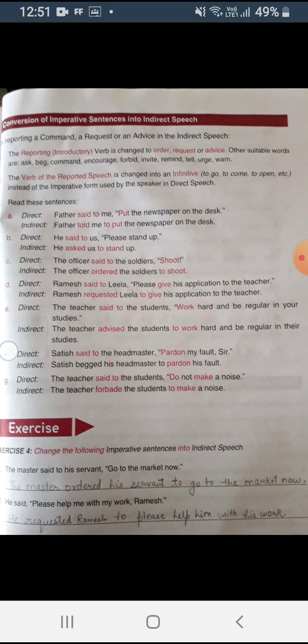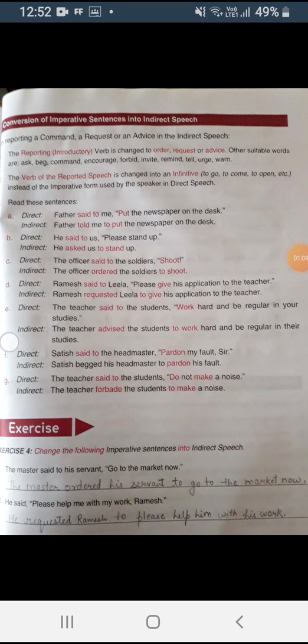sentences. First thing is that the reporting verb is changed to order, request, or advise according to the sense of the reported speech, what it conveys. Either it is requesting, or it is commanding, or it is ordering something. Then other suitable words you can use other than order, request, or advise are ask, beg, command, encourage, forbid, invite, remind, tell, urge, warn.